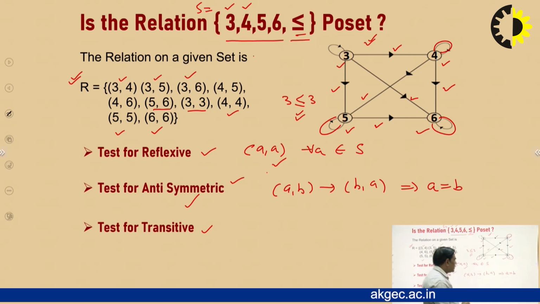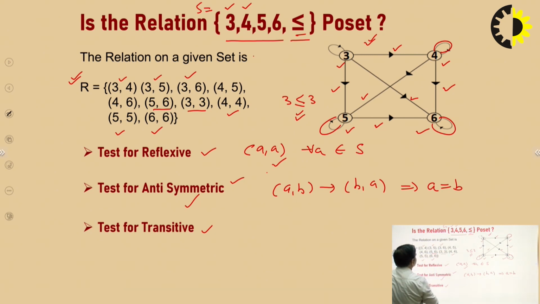Similarly, we will check the transitivity. For 3 comma 4, I will check the pairs which start from 4. 3 comma 4 and 4 comma 5: there must be 3 comma 5, and 3 comma 5 exists. 3 comma 4 and 4 comma 6: there must be 3 comma 6, and 3 comma 6 exists. 3 comma 4 and 4 comma 4: that means 3 comma 4 must exist, and it exists. So for 3 comma 4 and the elements which start from 4, it is transitive.